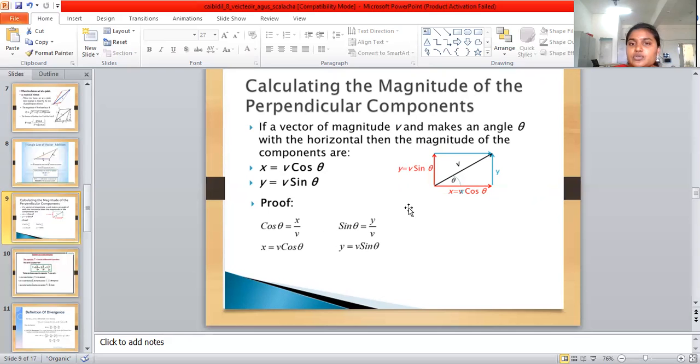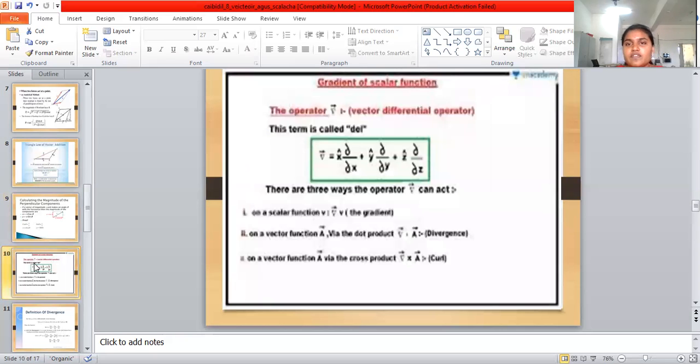Similarly, sin theta is equal to y by V, so y is equal to V sin theta. The perpendicular component is calculated with this equation. So cos theta is equal to x by V, and sin theta is equal to y by V, giving the components of the vector for the given magnitude and angle.